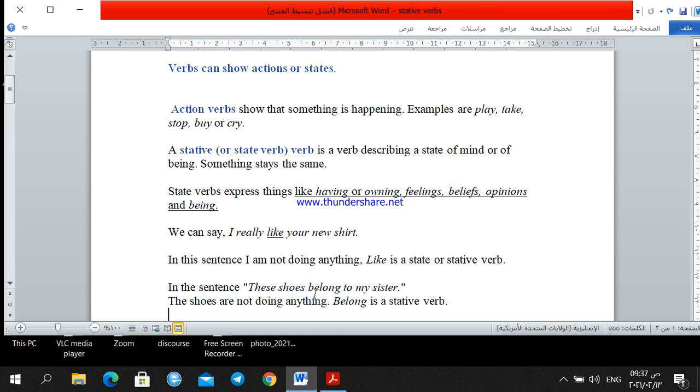We cannot use it in a continuous form. No, we say just belong. The shoes are not doing anything. This is not an action. The verb belong doesn't describe an action, but it describes a state. So we say these shoes belong to my sister.